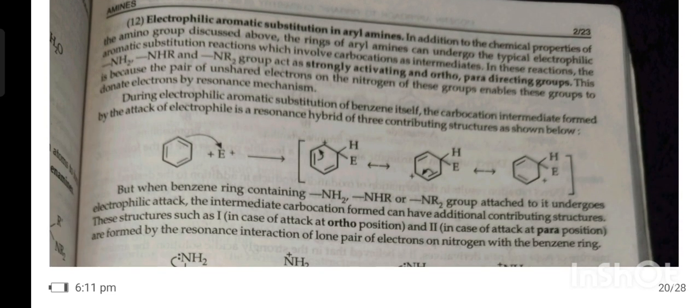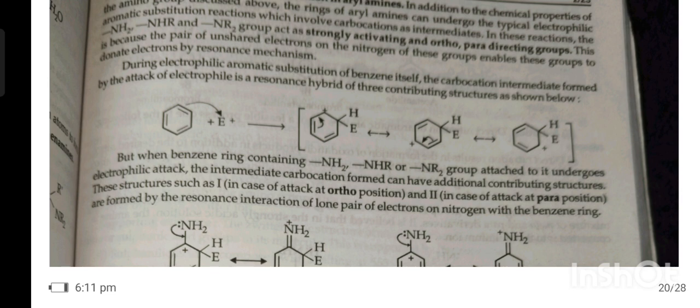12th, electrophilic aromatic substitution in aryl amines. In addition to the chemical properties of the amino group discussed above, the ring of aryl amines can undergo the typical electrophilic aromatic substitution reactions, which involve a carbocation as intermediate. In these reactions, the NH2, NHR and NR2 groups act as strongly activating and ortho-para directing groups. This is because the pair of unshared electrons on the nitrogen of these groups enables them to donate electrons by the resonance mechanism.